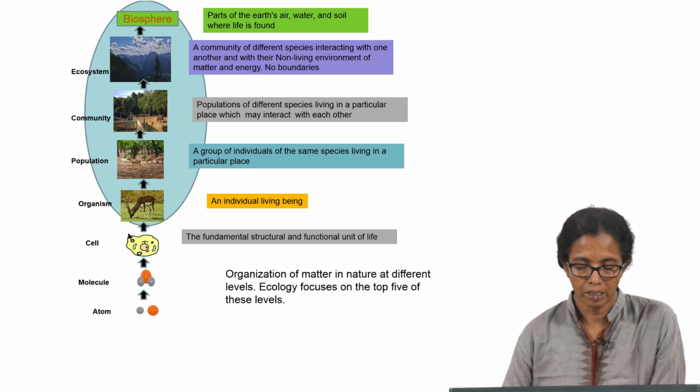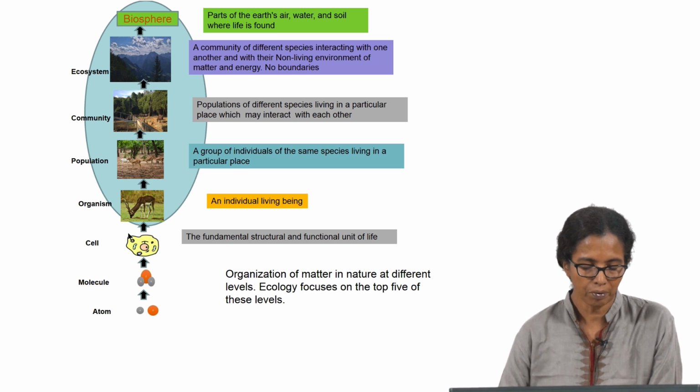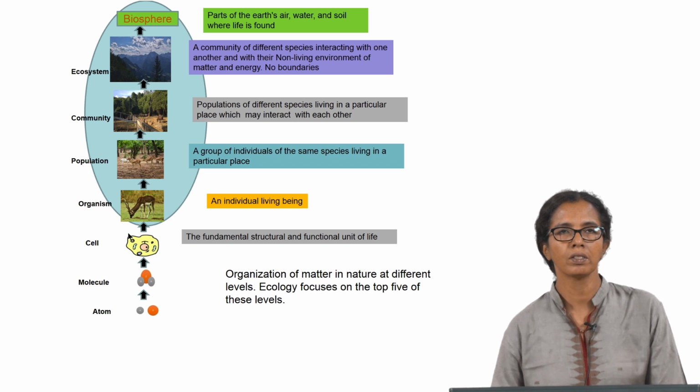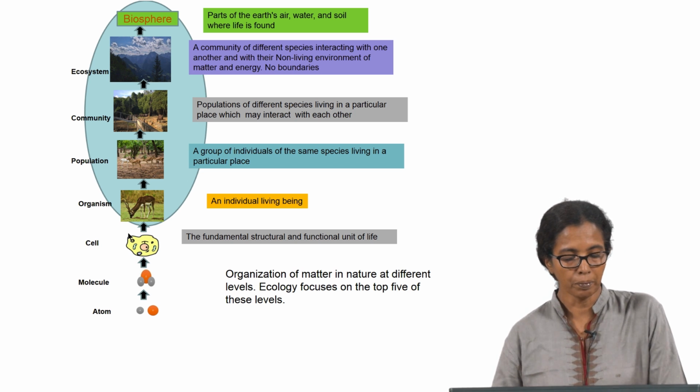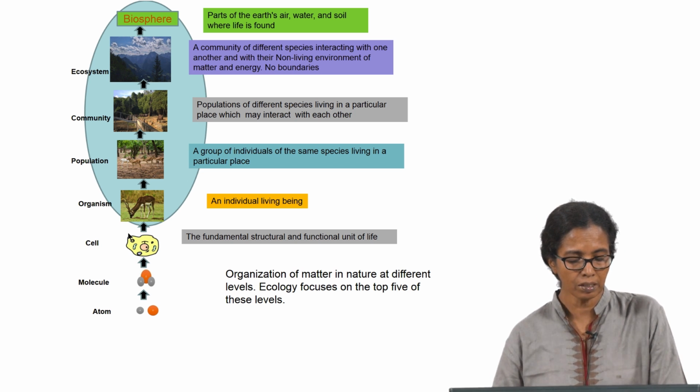So, an individual living being is formed from different cells. In this case a black buck is shown as an organism, grazing in a grassland,